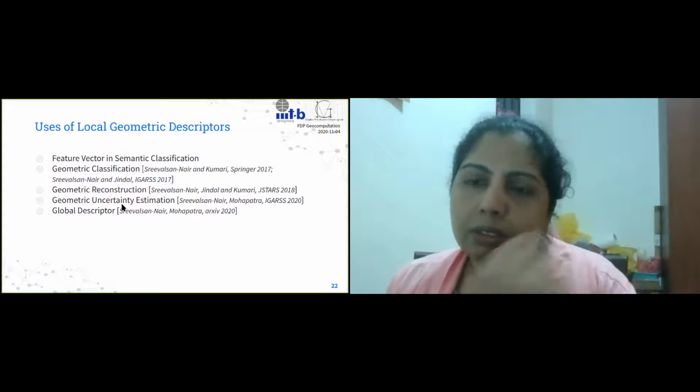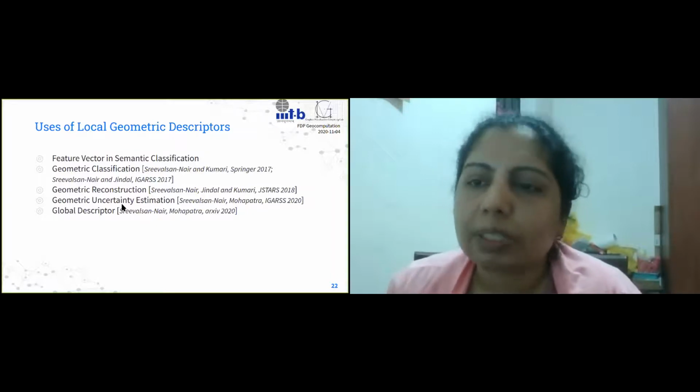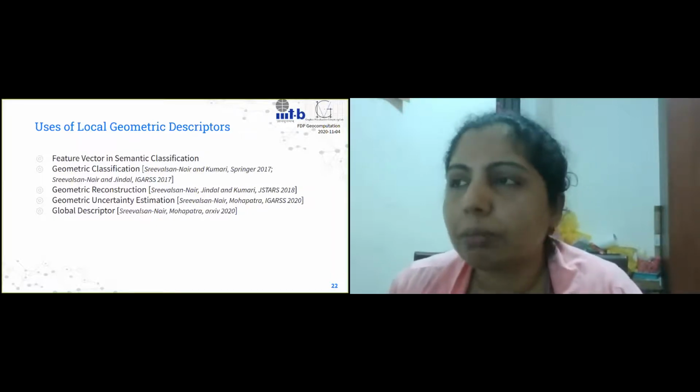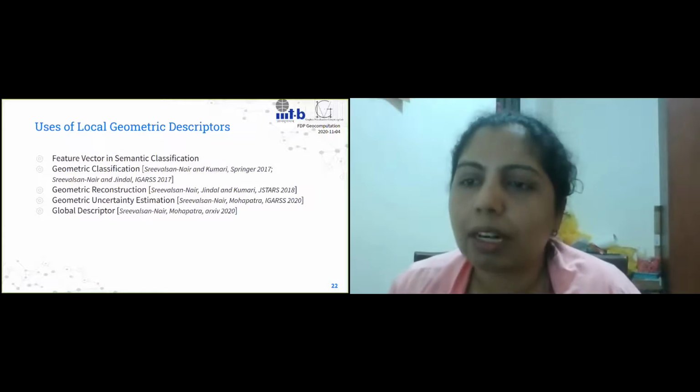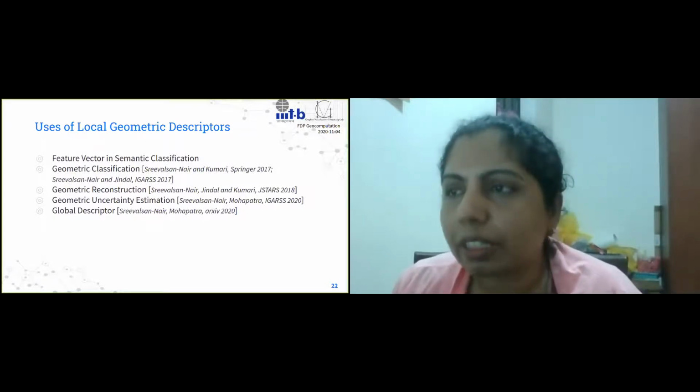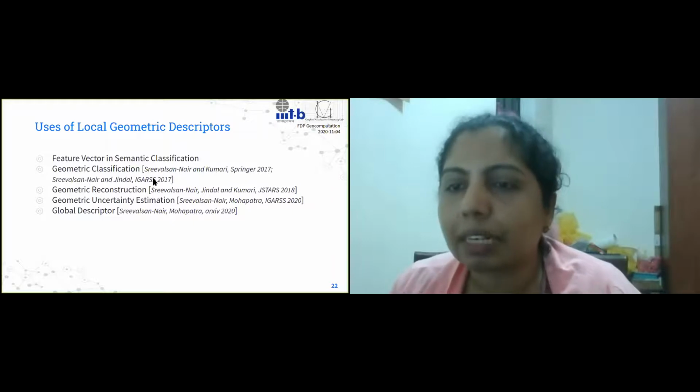So there are different ways in which you can then use these scales, right? Now, we talked a lot about local geometric descriptors. Now, how can we use them? We can use them in several ways. They are very regularly used as feature vectors in semantic classification.